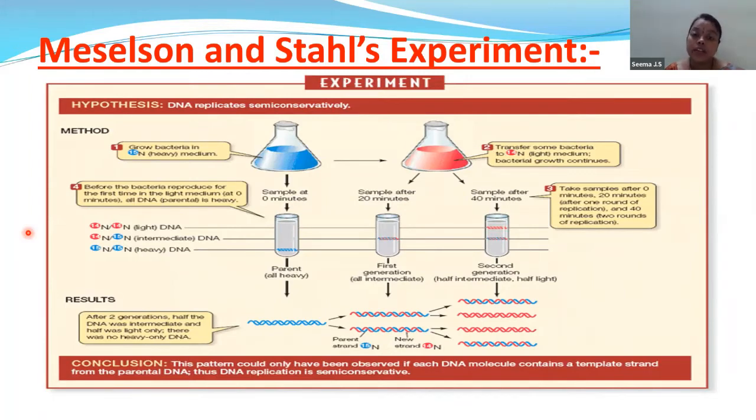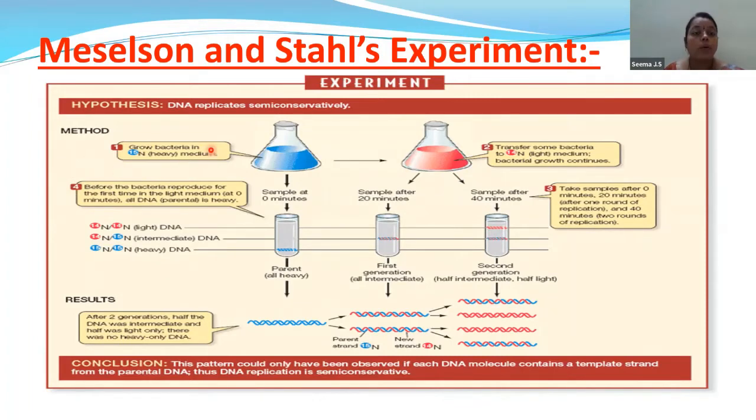To separate heavy isotope from light nitrogen, the centrifugation process, nothing but the density gradient centrifugation process, will take place. So we will discuss what is happening there. To perform this density gradient centrifugation, they use cesium chloride. We will discuss this in the experiment now. E. coli. So let us know the process, what is going on.